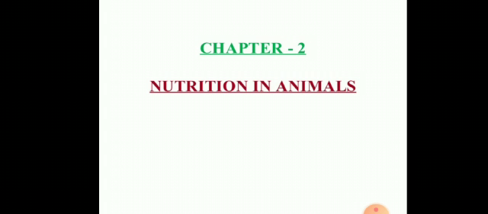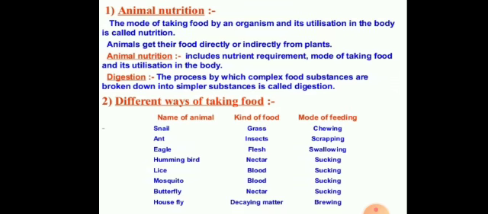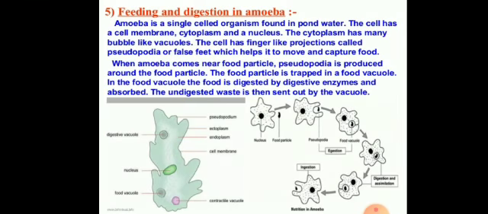Now, students, we will discuss the different steps in the process of holozoic nutrition, and first of all, we'll discuss nutrition in amoeba. Students, you know, amoeba is a single-celled organism found in pond water. A single-celled organism is also known as a unicellular animal. So the cell has a cell membrane, cytoplasm, and nucleus. The cytoplasm has many bubble-like vacuoles. The cell has finger-like projections called pseudopodia.